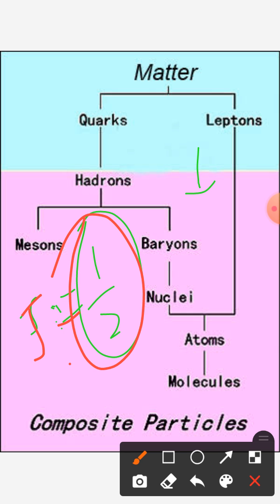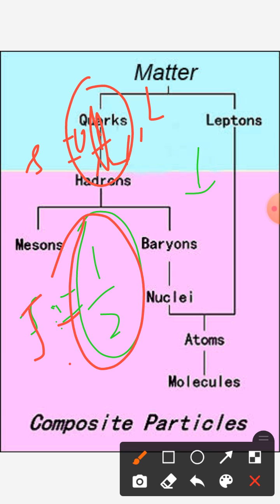On the other hand, the particles which obey Bose-Einstein statistics, which have spin 0, 1, 2, are called boson particles. So these are the classifications of particles on the basis of their spins.